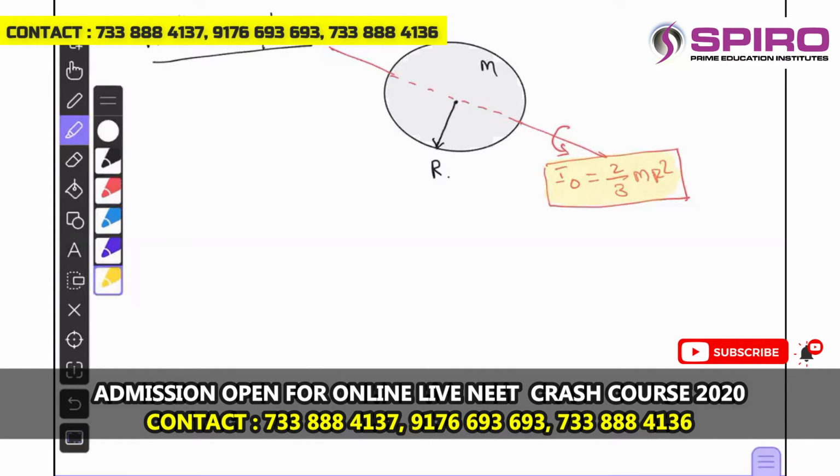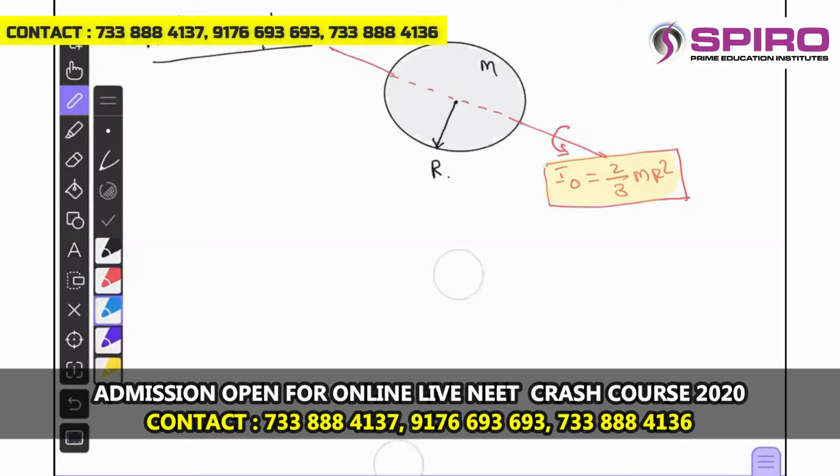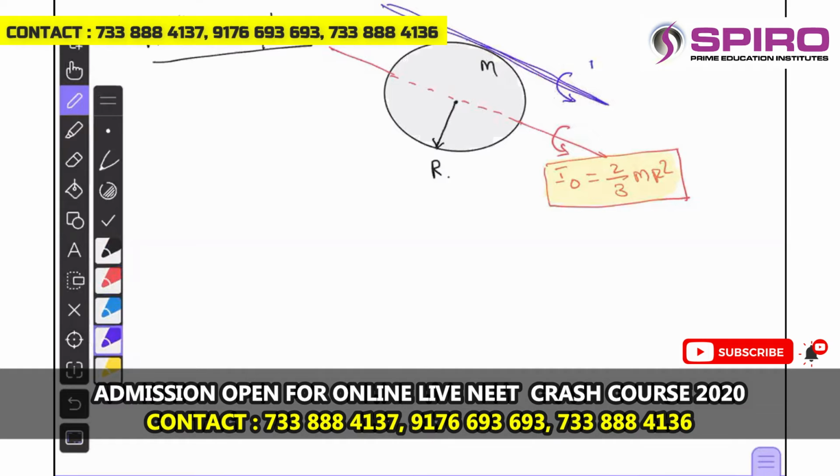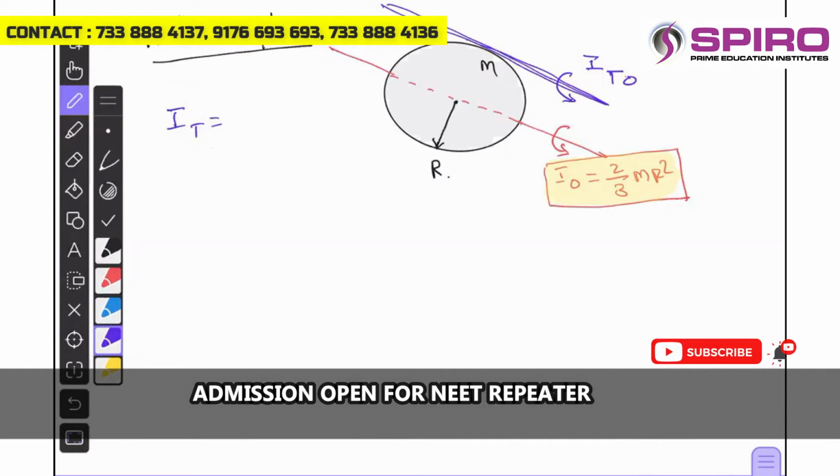Okay. Now let us consider one axis parallel to the self axis and passing through the tangent. The tangent is somewhere here. This is the tangent, the tangential axis, right? Let us calculate the moment of inertia about this tangential axis parallel to self axis. The moment of inertia about the tangential axis is given by the parallel axis theorem.